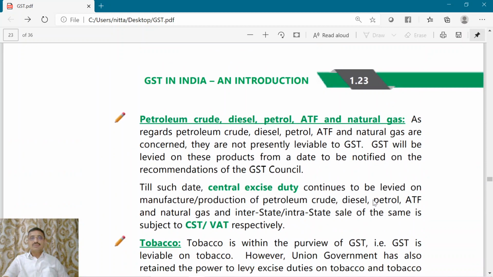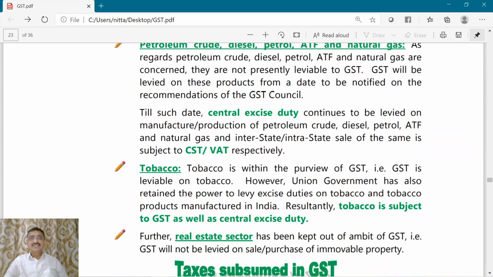Coming to petroleum crude, diesel, petrol, ATF, that is aviation turbine fuel, and natural gas, they are currently not under the GST purview or ambit, but one day, the day on which the GST Council recommends to the central government, from that day these items will be brought into the GST purview.